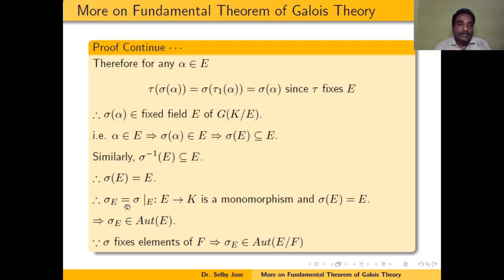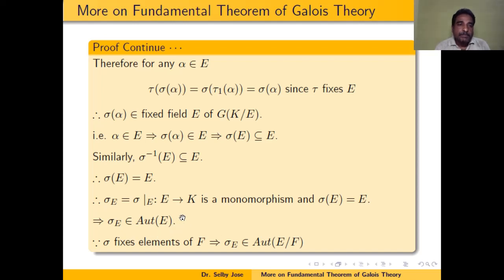So if we define sigma_E to be sigma restricted to E, it is a map from E to K, because it is restricted to E, but sigma is a map from K to K. So its image is in K and it's a monomorphism, that means an injective homomorphism. And now we have seen that sigma of E is equal to E. That means sigma restricted to E is a map from E to E and is a monomorphism, and it is surjective because sigma of E is equal to E. So therefore sigma_E is an automorphism of E.